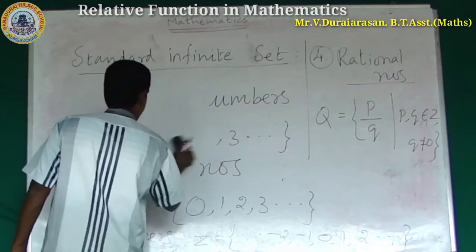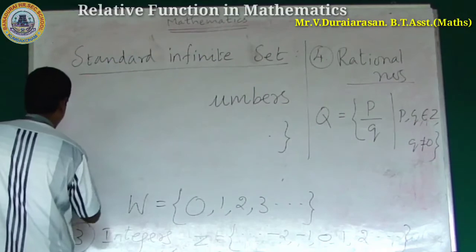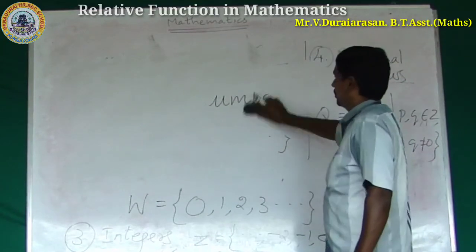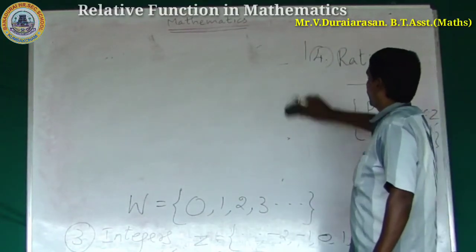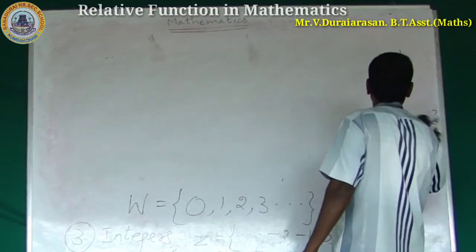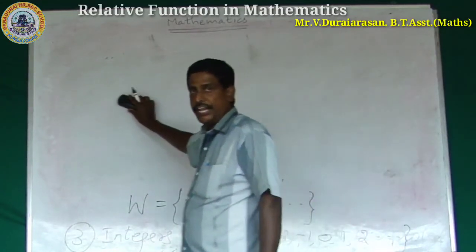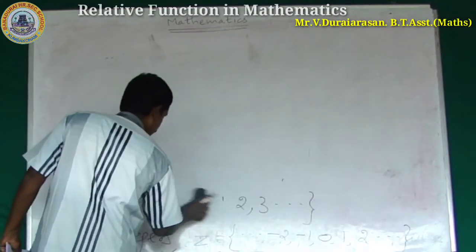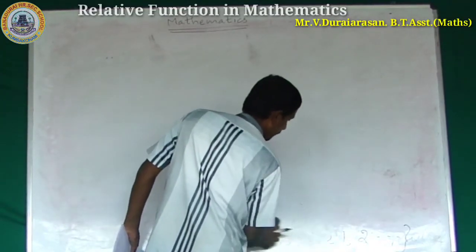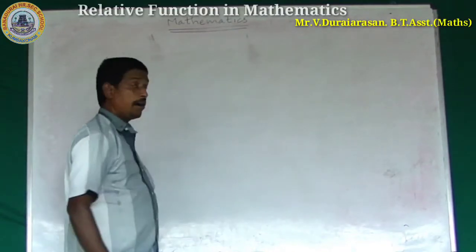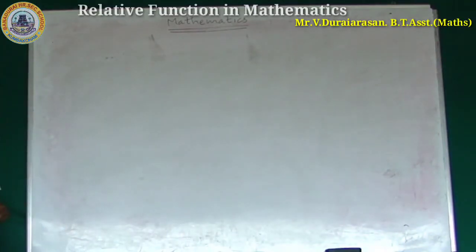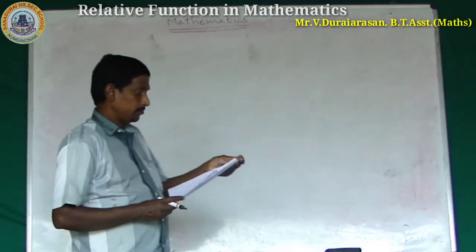Set language is used mathematically to find A union B, A intersection B, A complement, A slash B, B slash A, A symmetric B, B symmetric A. All are studied in the previous class, 9th standard.